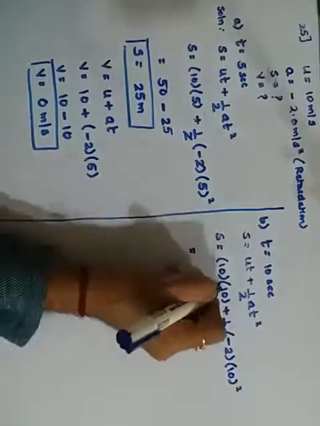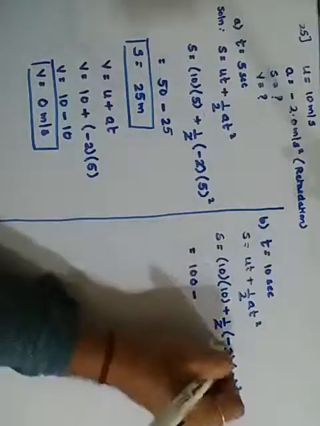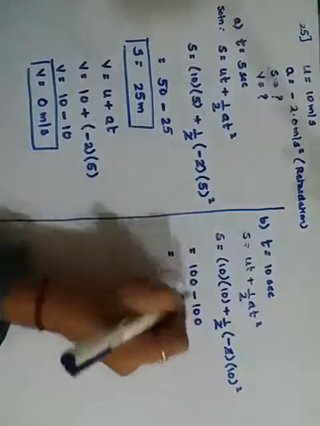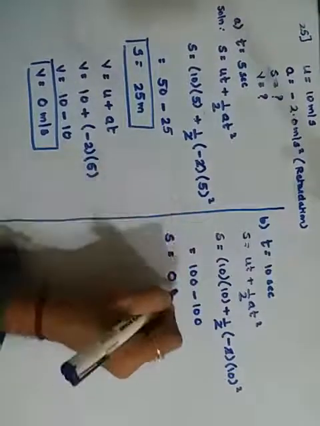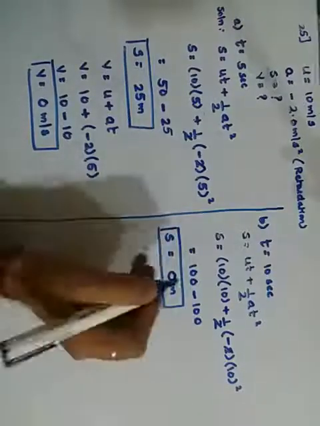This gives me 10 into 10, 100, plus minus is minus, 2 and 2 cancel, 10 square is 100. Therefore 100 minus 100 gives me 0. That means it has covered 0 meters. The particle does not move after 10 seconds.